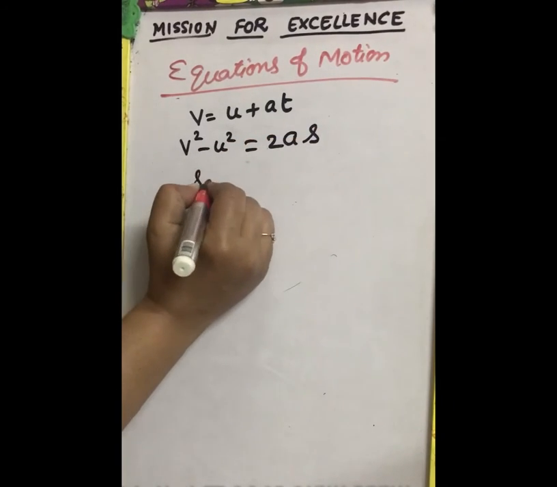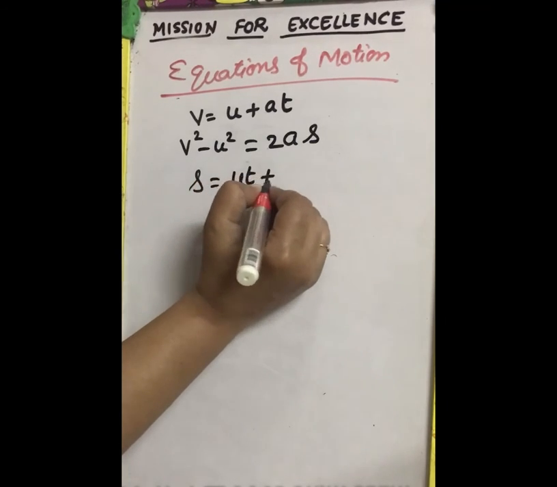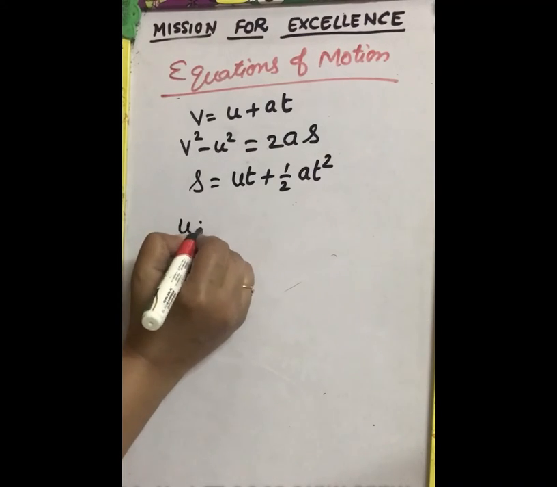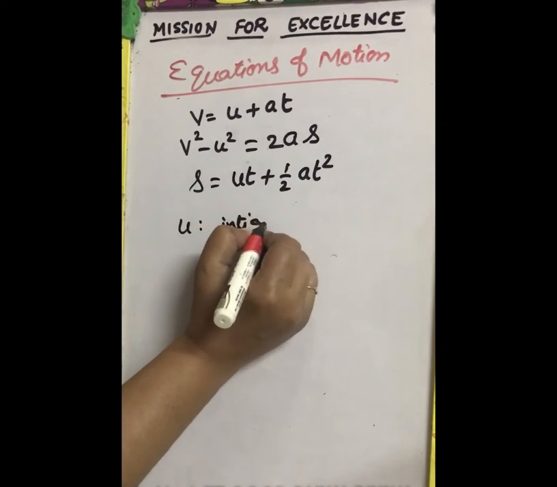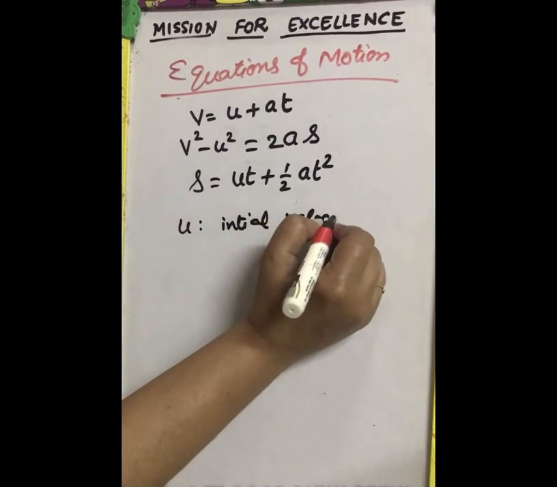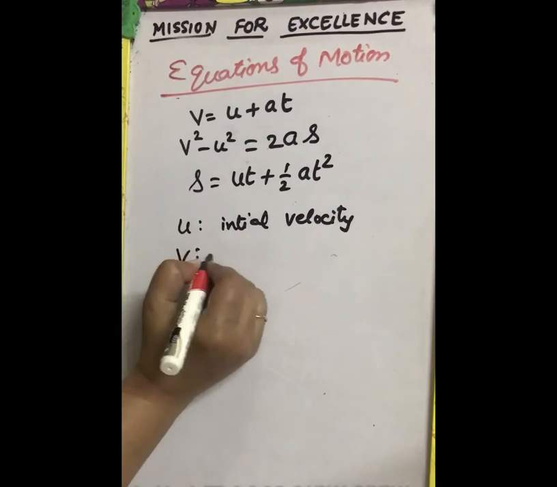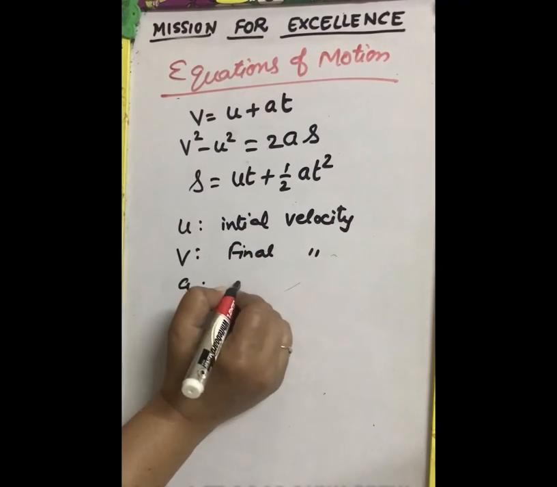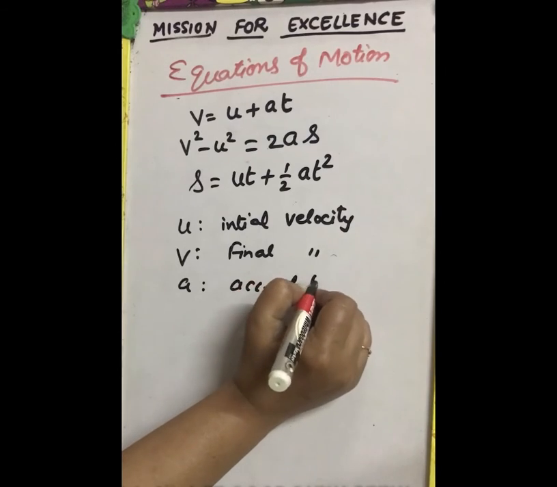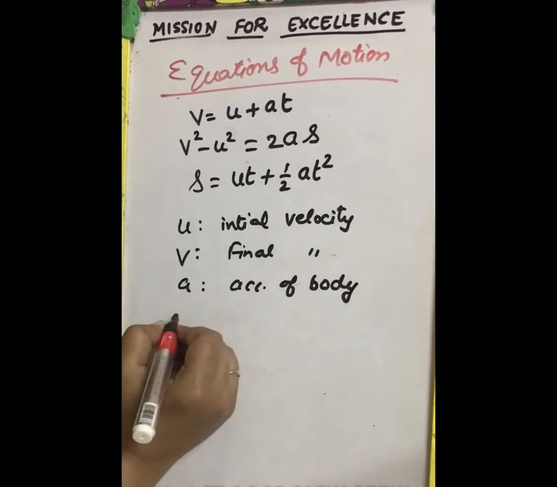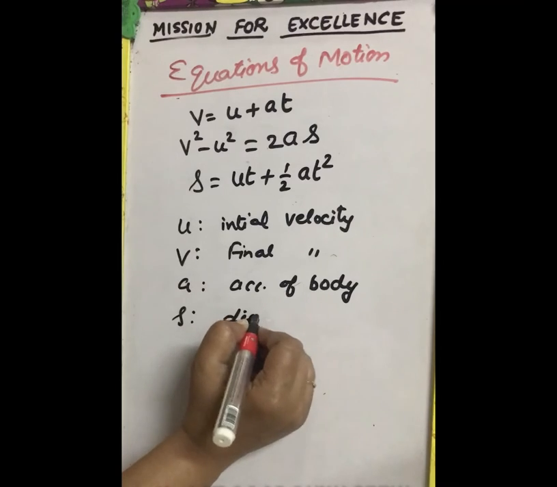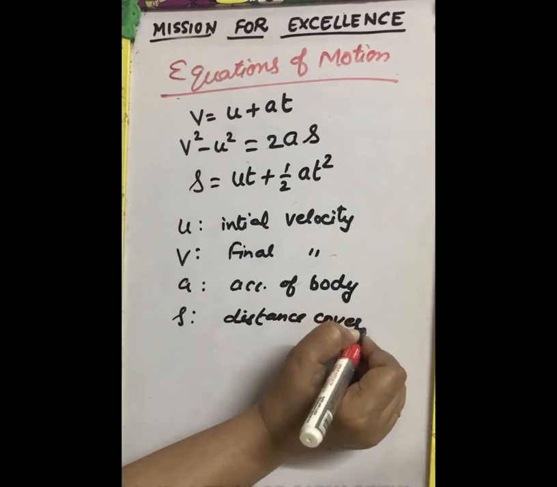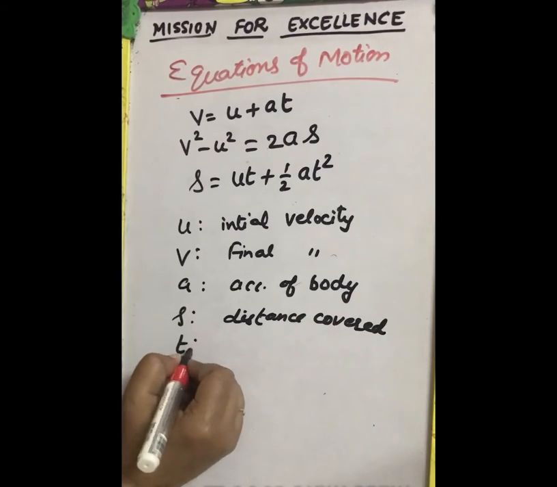And the third is s equal to ut plus half at square, where u is the initial velocity of the body, v is the final velocity after change, a is the acceleration of the body, s is the displacement, or you can say distance covered, and t is the time.